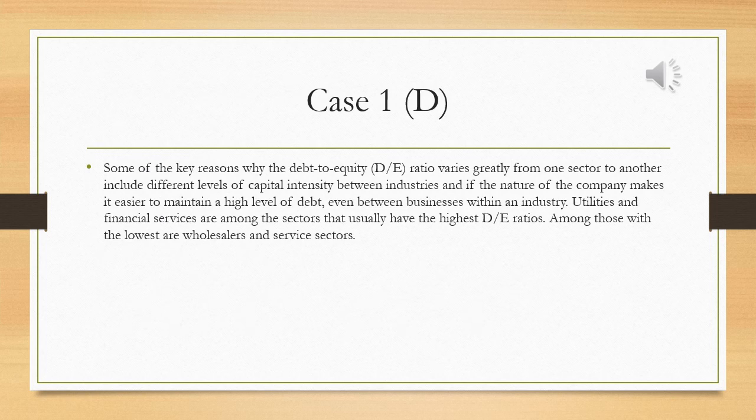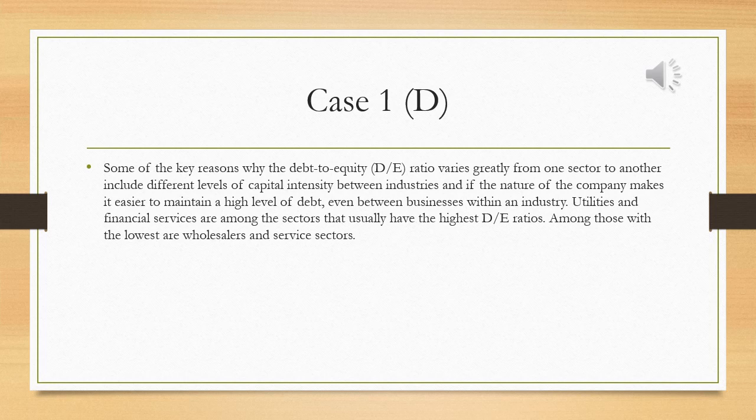For case 1D, the answer is: some of the key reasons why the debt to equity ratio varies greatly from one sector to another include different levels of capital intensity between industries, and whether the nature of the company makes it easier to maintain a high level of debt, even between businesses within an industry.